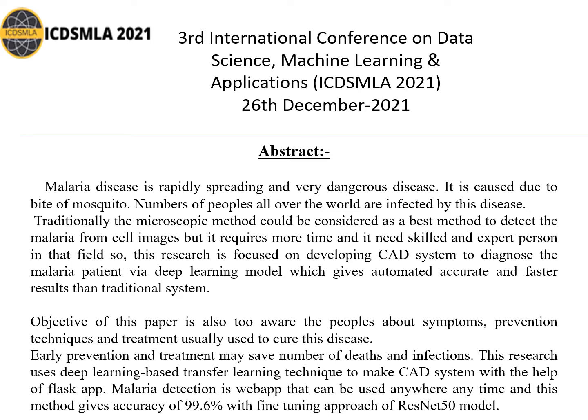The proposed model uses deep transfer learning techniques like CNN, then transfer learning techniques like VGG16 and ResNet 50 model, and out of that, the ResNet 50 model gives more accuracy, that is near about 99.6%. So I have used the ResNet 50 model for this research.